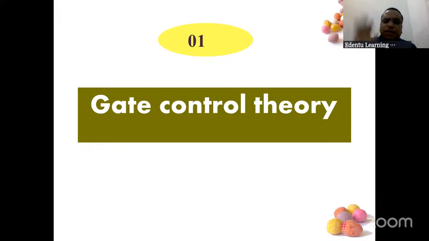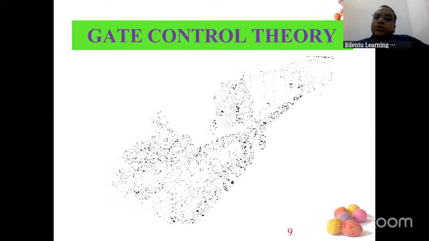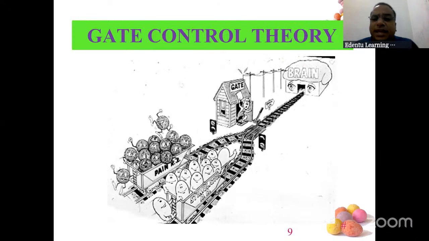And this is a 5 marks question. It has come in your exams a lot of times. Please understand that this is a 5 marks question. What is this gate control theory? Just look at this diagram or the photograph. Now, if you see here, there are 2 trains. One is the happy train and another one is the pain train or sorrow train.